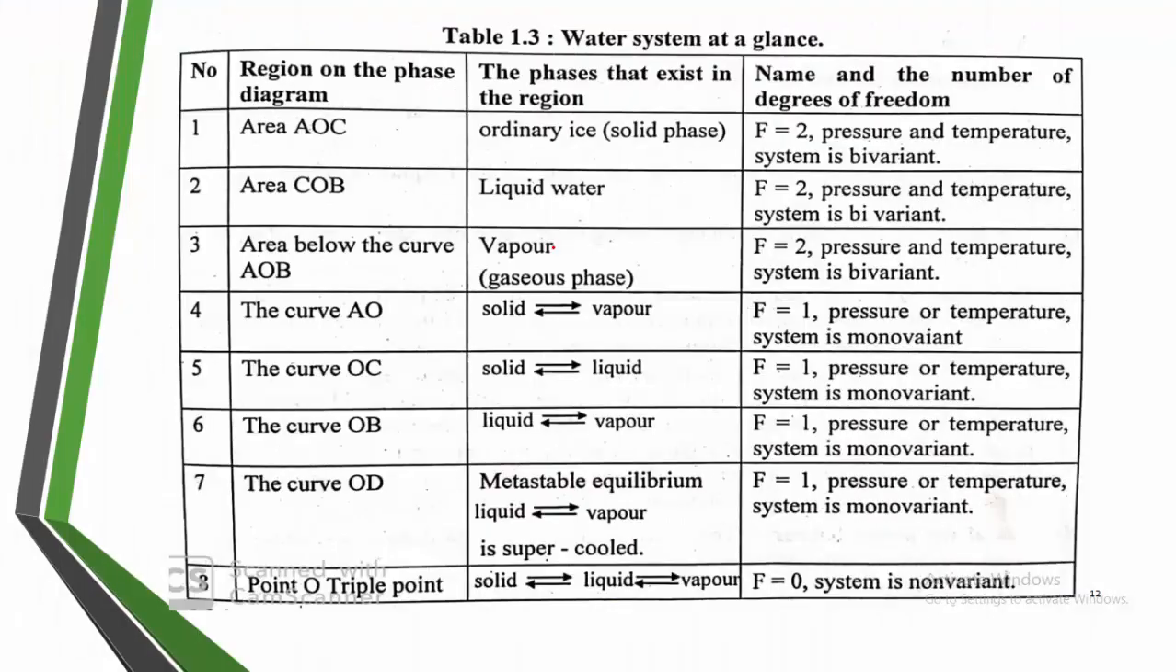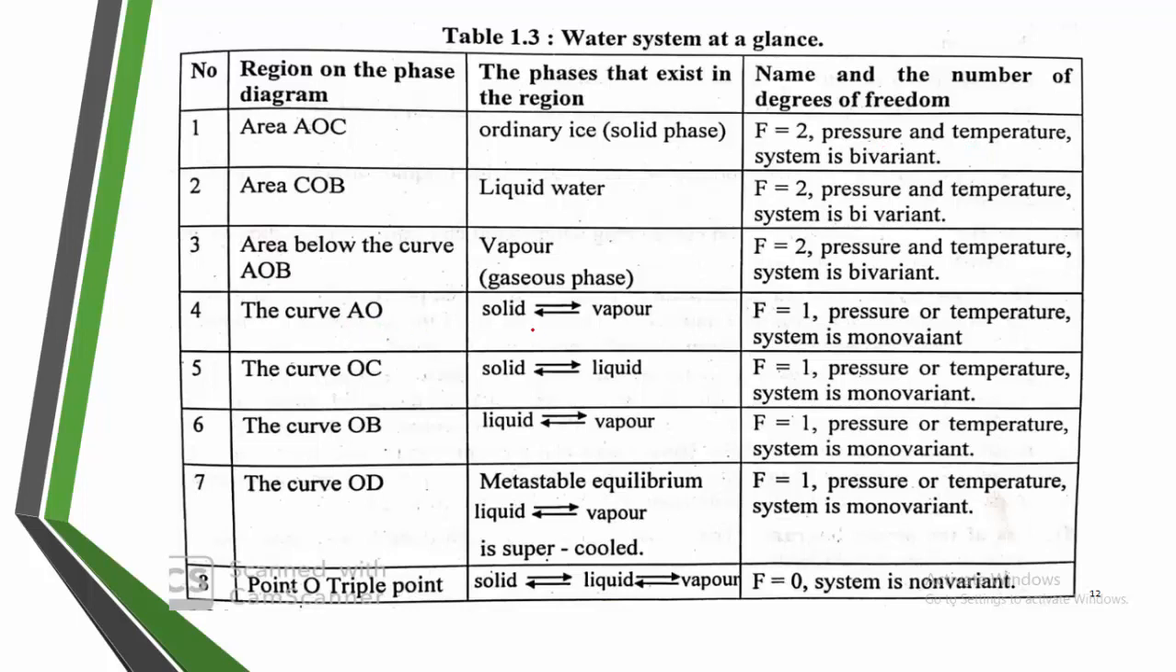Okay. Here you can see a summary of this phase diagram. The area under AOC is the solid phase. Only solid is there. In COB, only liquid is there. The area under this is only vapor. If you calculate the degree of freedom, here f is equal to 2. As I told you, in the area below the curve f is equal to 2, that is, the degree of freedom is 2. It means the state of equilibrium can be defined with respect to two variables, pressure and temperature.